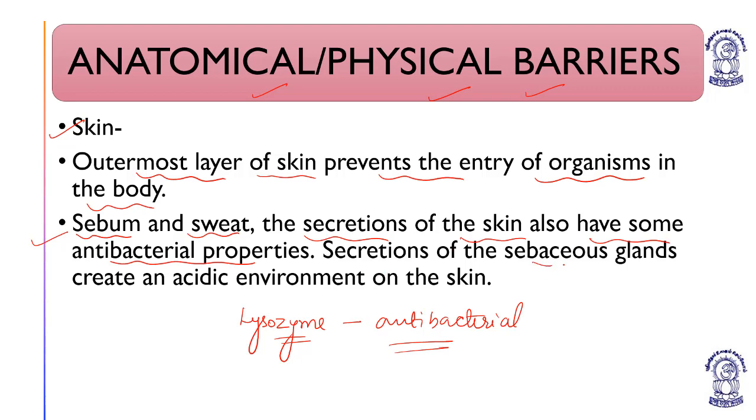Secretions of sebaceous glands create an acidic environment on the skin, which interferes with the environment of the infection causing agent, and it will kill it. The anatomical or physical barrier includes what? Skin, sebum and sweat, and secretions of sebaceous gland which create an acidic environment on the skin.